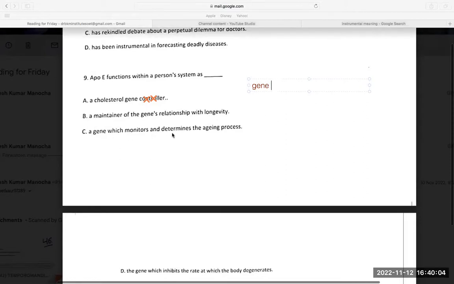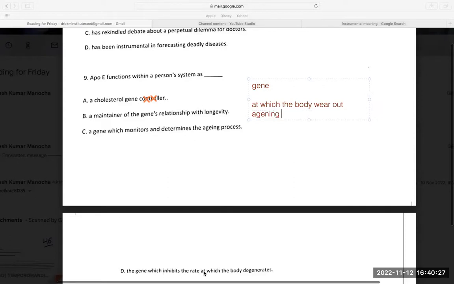A gene which monitors and determines the aging process, so the rate at which the body deteriorates. That was given: the rate at which the body wears out. So that means it is kind of a gene which monitors and determines the aging process. Wear out means something coming to an end, wearing out. So that means it is telling about aging. So it can be answered.